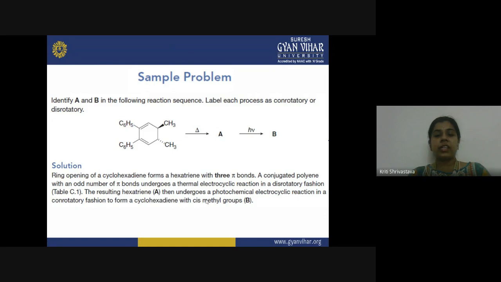You will get a cis-methyl group. So in the starting compound, in my reactant, I was having a trans-methyl group, but after the two steps, one thermal and one photochemical, the reverse configuration is obtained, and now the product B will be the similar product, but with the methyl groups in the cis position to each other. So let us see the reaction here.